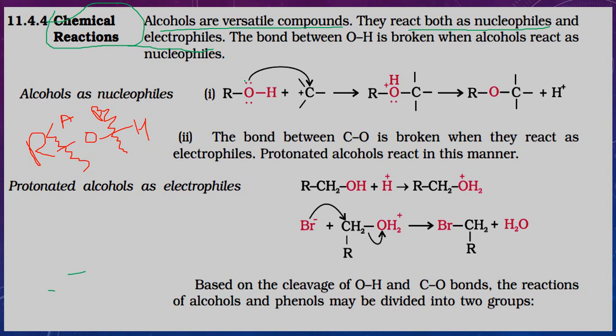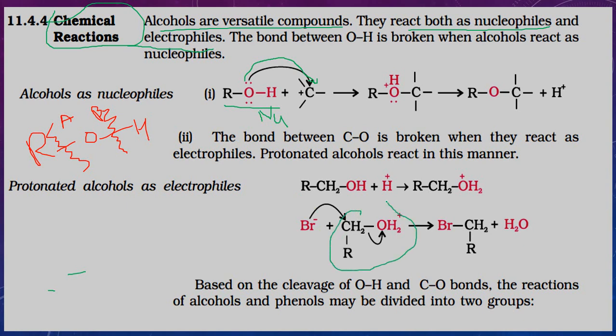Nucleophile means electron-rich substances. Of course, those have 2 lone pairs. It is donating an electron pair also. So in this case, it is acting as a nucleophile. In some cases, it acts as an electrophile also. Electrophile means an electron-receiving substance.